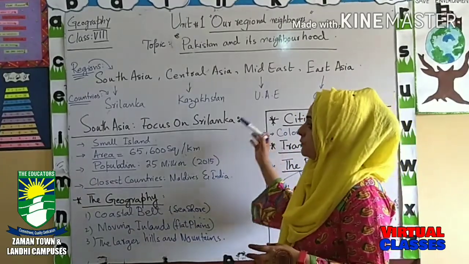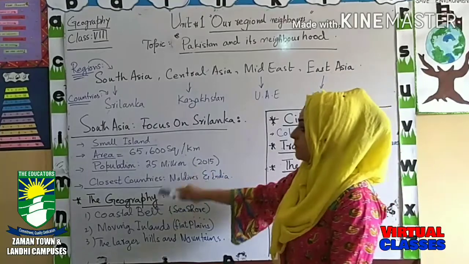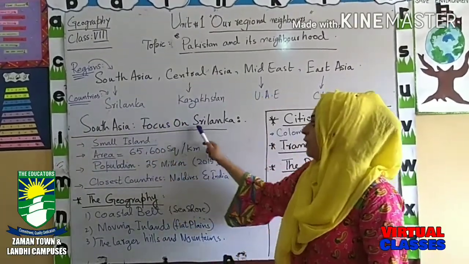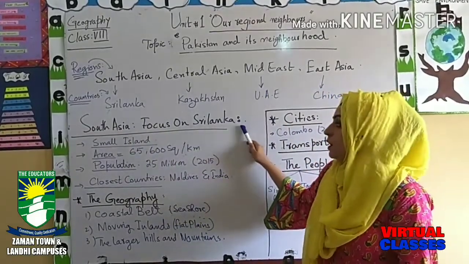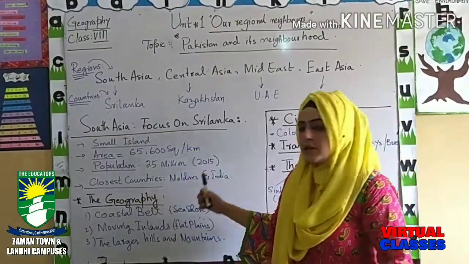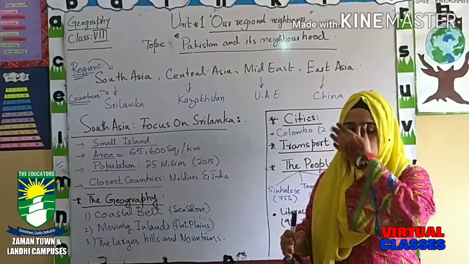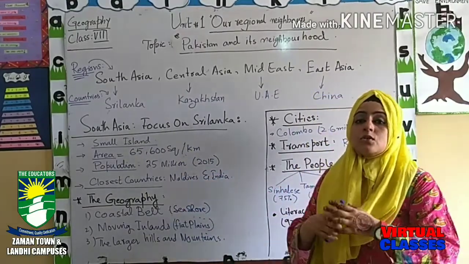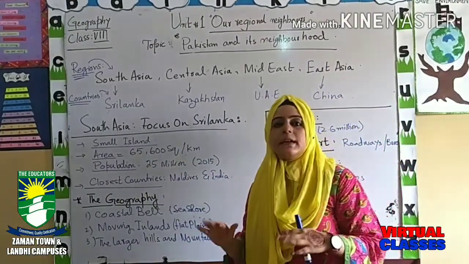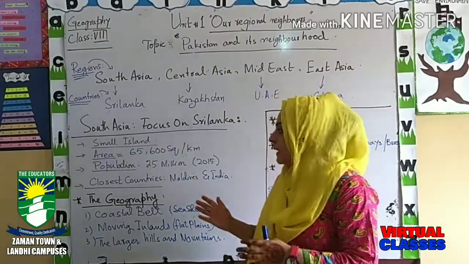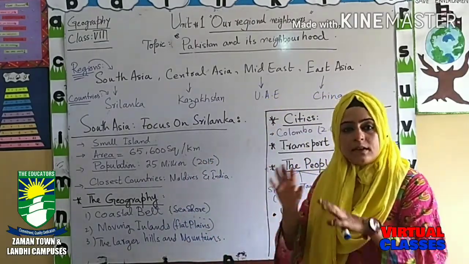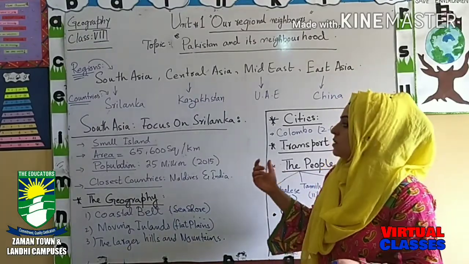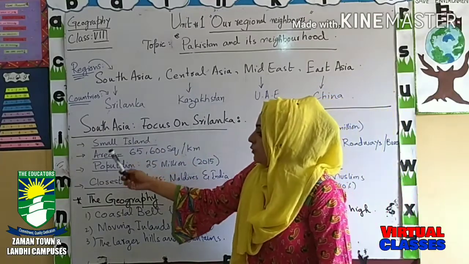Now come to the topic. As I have mentioned here, the region is South Asia and the focus is on Sri Lanka. The country is Sri Lanka. Here I have mentioned the main features of Sri Lanka, such as what kind of land it is, the area, population, closest country. All the things have been mentioned in detail in the book as paragraphs, but here we have mentioned them in a shorter way, so it would be helpful for quick learning. So let's come to the point.